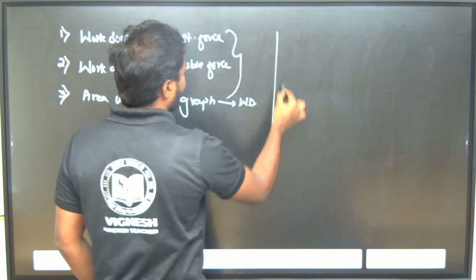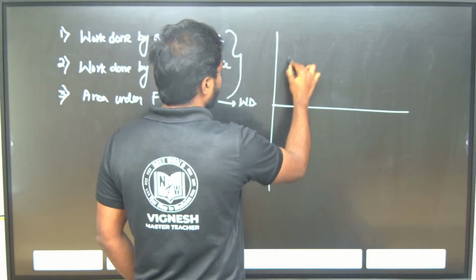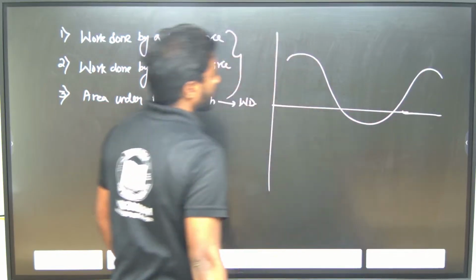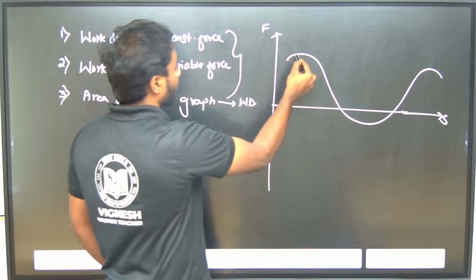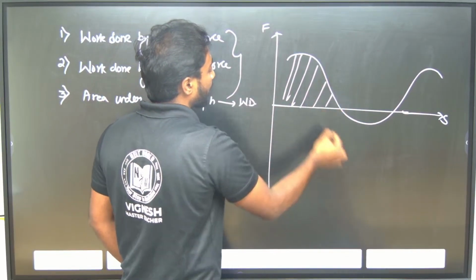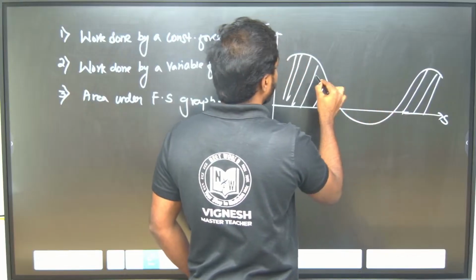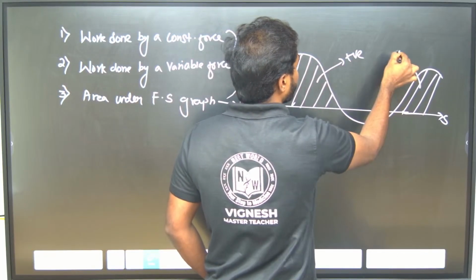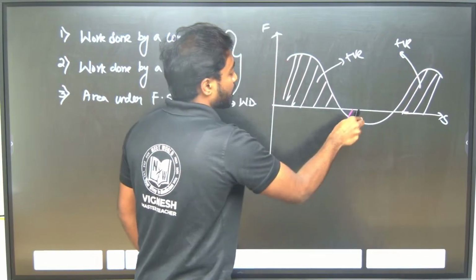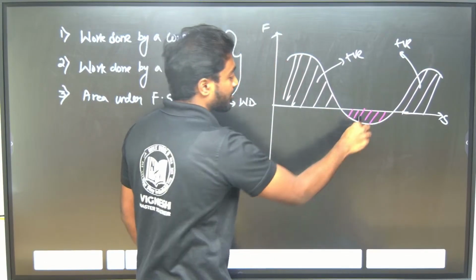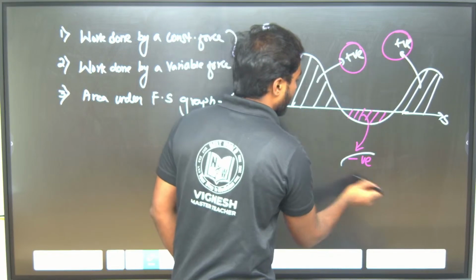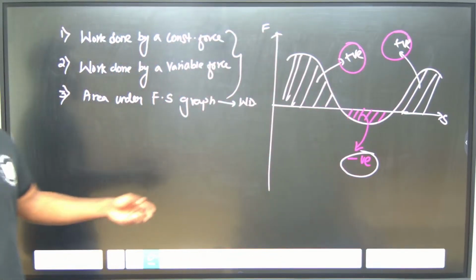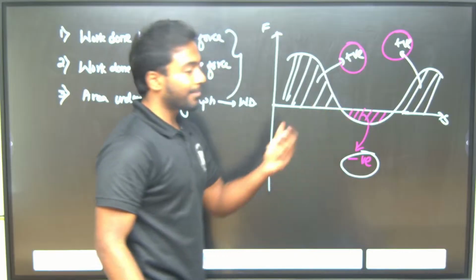Suppose the graph is given like this. This is my force and this is my displacement. Whatever parts of the graph we see above the x-axis are taken as positive. The parts below the x-axis are taken as negative. So this is positive area, and this is negative area. I'll add these two, keeping the sign, and I'll get the work done.